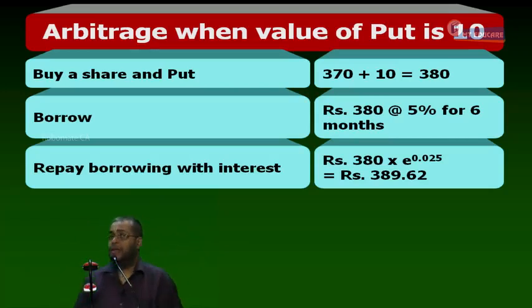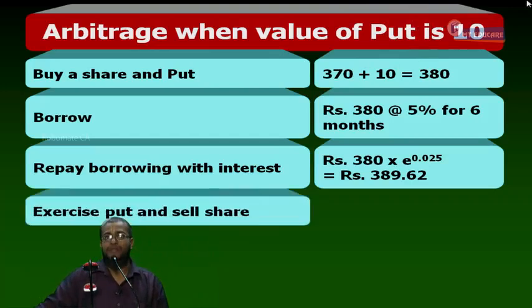Yes or no? Suppose the share is trading at 520 rupees. What will I do? Allow the put to lapse and sell at 520. Anyhow, the minimum guaranteed selling price, what is the base here? 400. But I have to repay only 389.62. The balance is the put option profit. Right or not? Are you following what I am saying?